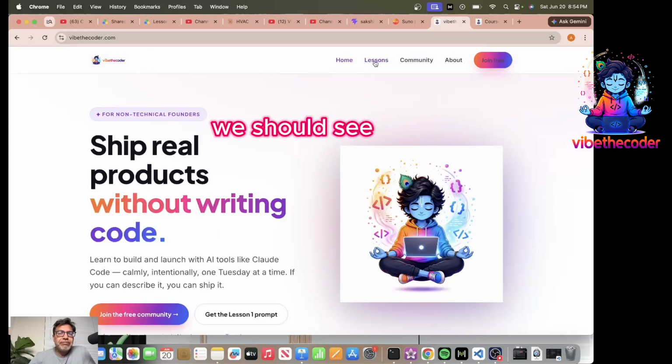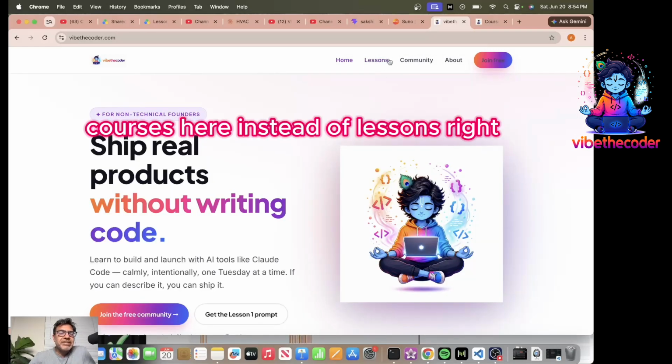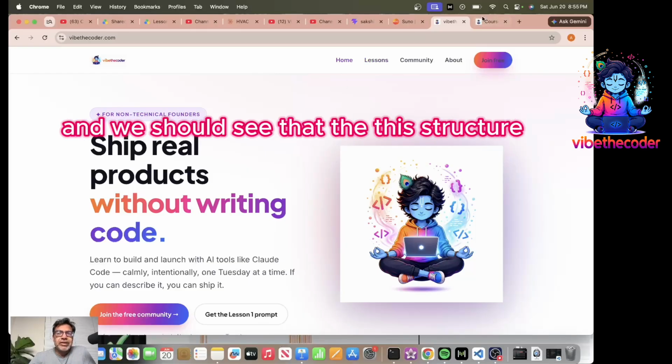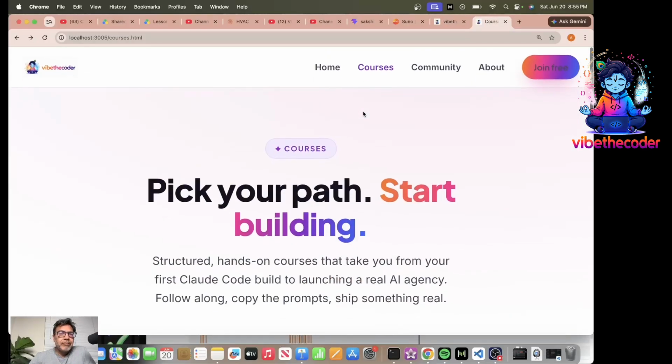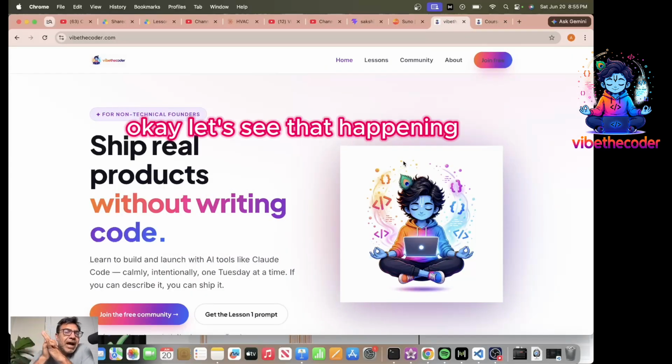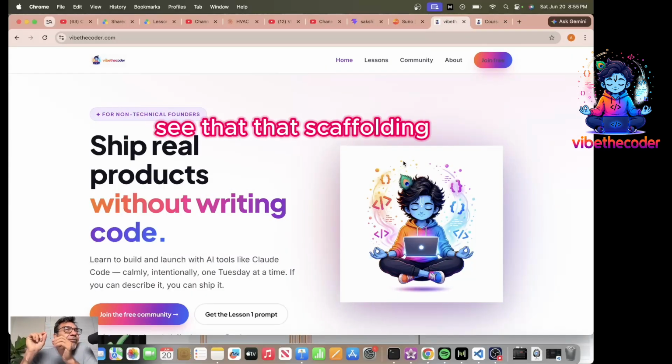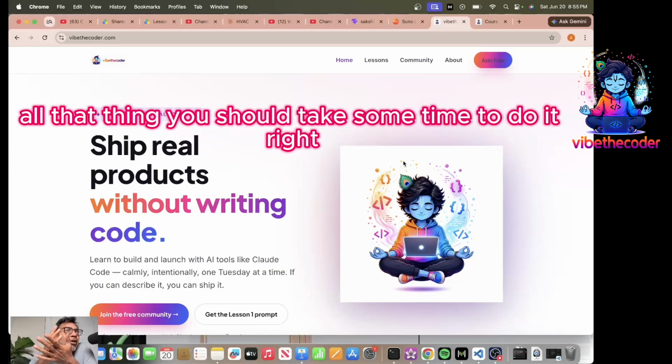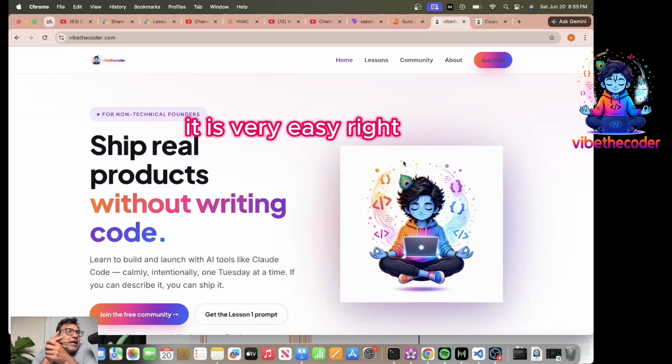we should see courses here instead of lessons, right? And we should see this structure here. Okay, so let's see that happening. So again, see that scaffolding, all that thing, you should take some time to do it, right? It is very easy, right?